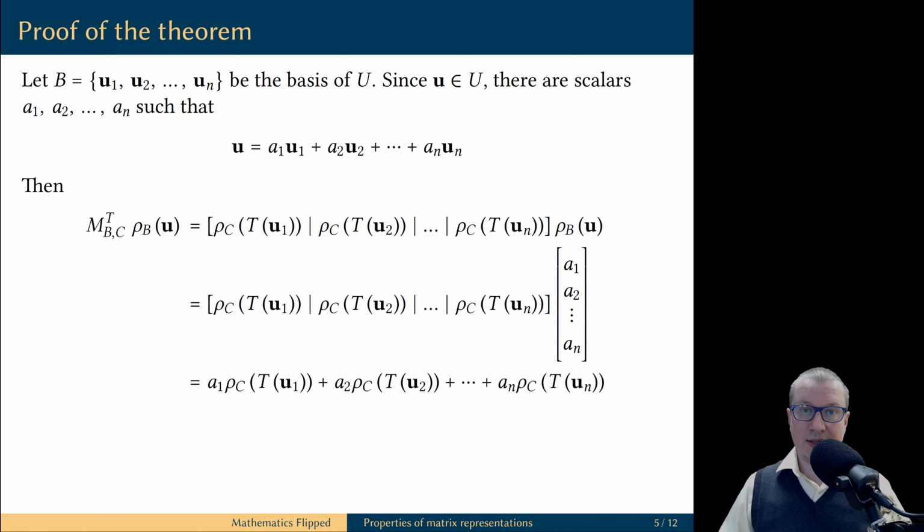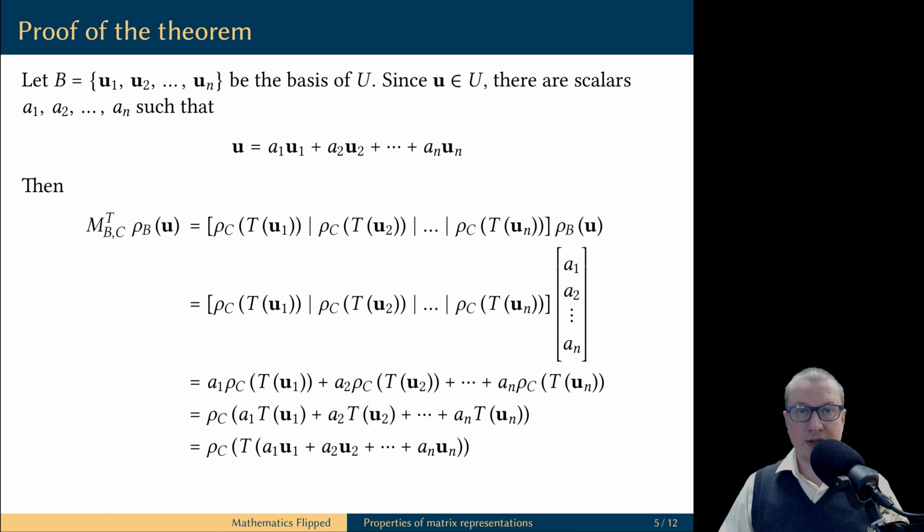But rho C is a linear transformation, therefore it respects linear combinations. Also T is a linear transformation, and therefore it respects linear combinations. But now it remains to observe that the vector in parentheses is simply vector u. This equality is exactly what we were trying to prove.